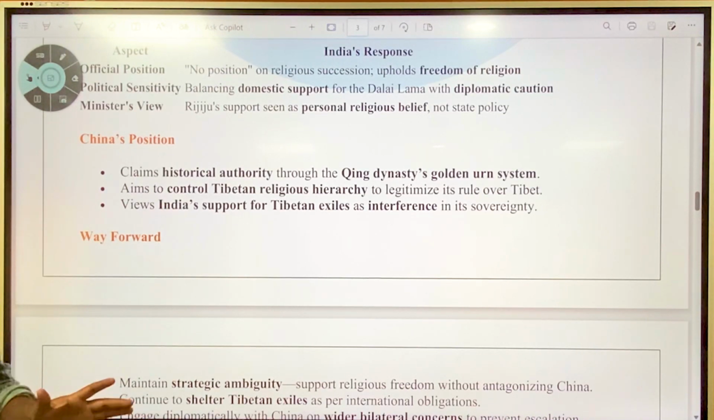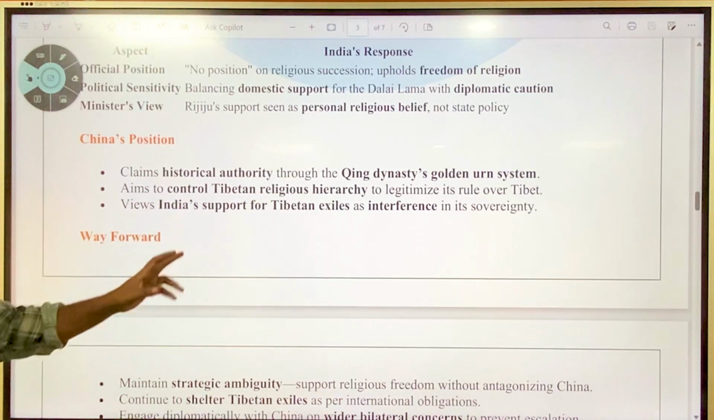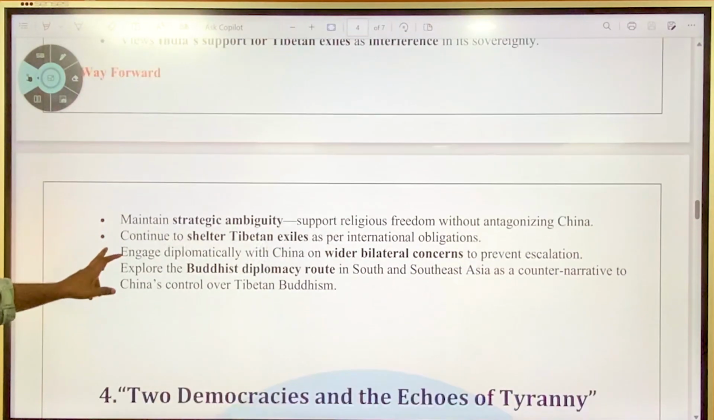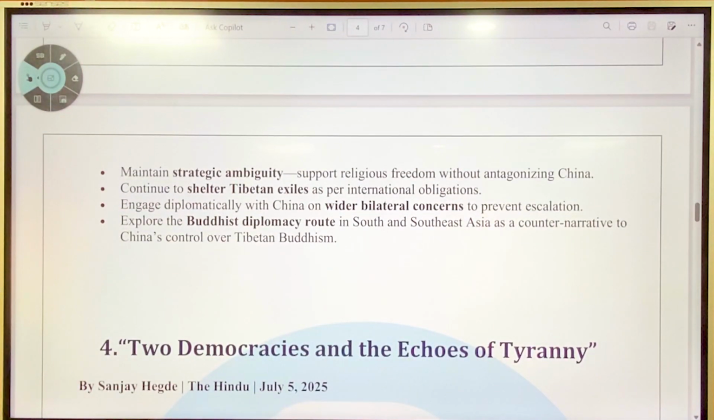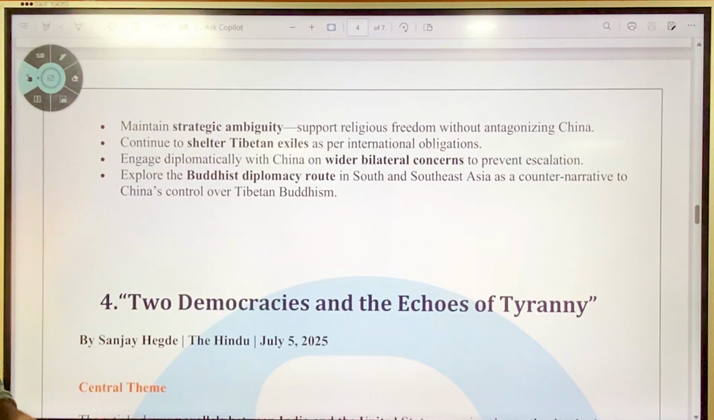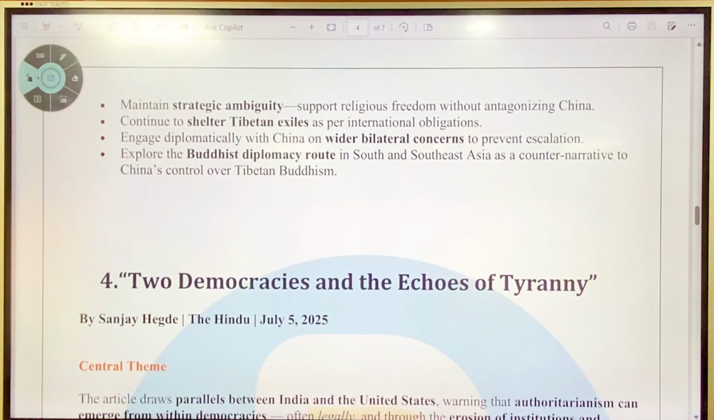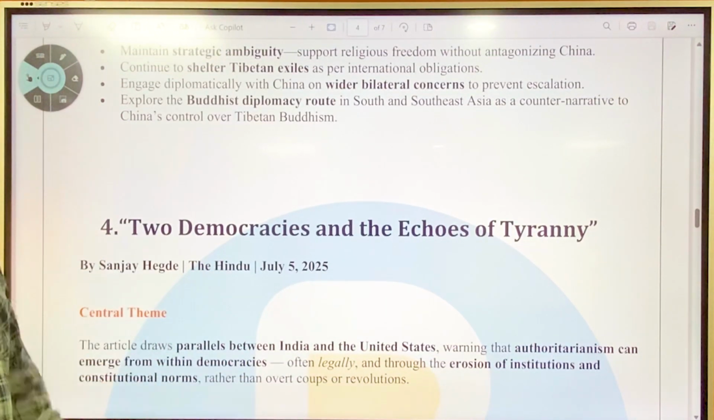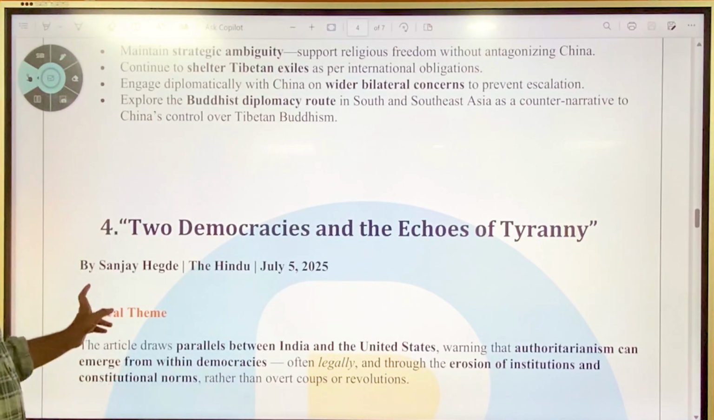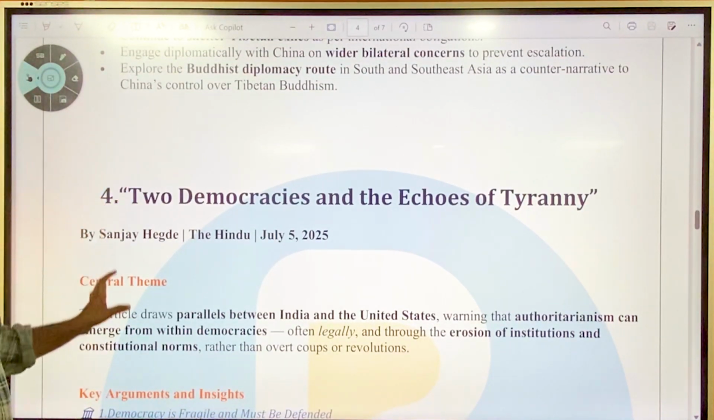It says that the next Dalai Lama will be decided by the Chinese government under the Qing dynasty's golden urn system. So the way forward is that we should maintain strategic ambiguity, that we should not get involved too deeply in this, and continue to shelter Tibetan exiles as per international obligations, not the treaty but the principle of non-refoulement, and then engage diplomatically with China on wider bilateral concerns to prevent escalation, and explore the Buddhist diplomacy route in South and Southeast Asia as a counter narrative to China's control over Tibetan Buddhism. Okay, so these are the ways India can exert pressure on China.